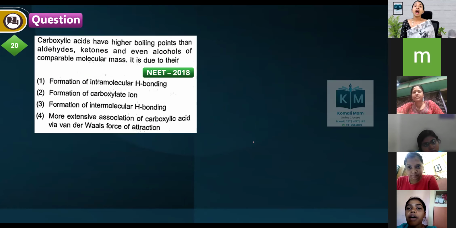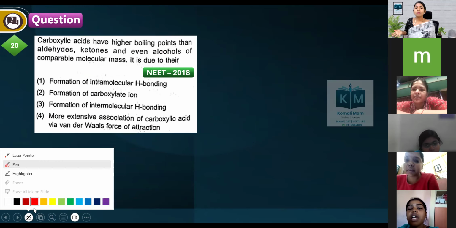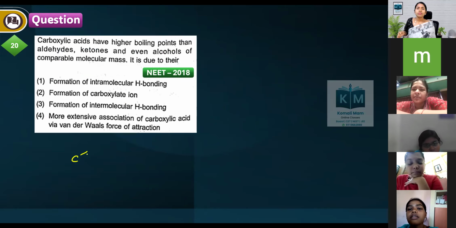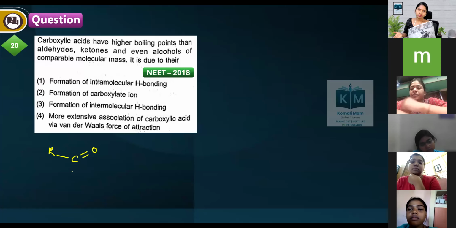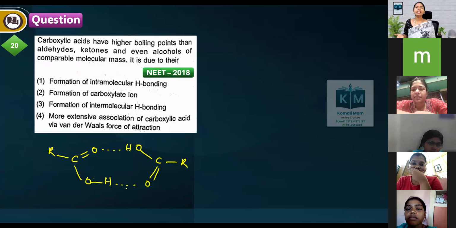Carboxylic acids have higher boiling points than aldehydes, ketones, and even alcohols of comparable molecular mass. Why do carboxylic acids have greater boiling points when compared to alcohols, ketones and aldehydes? This is one carboxylic acid, and this is another carboxylic acid. Between these two, intermolecular hydrogen bonds are present.